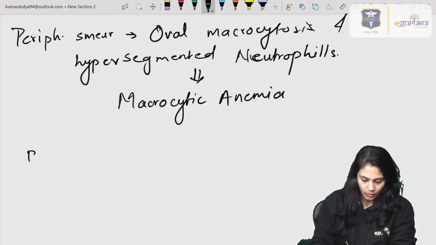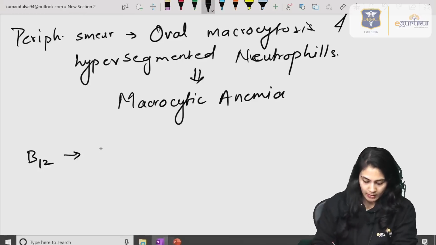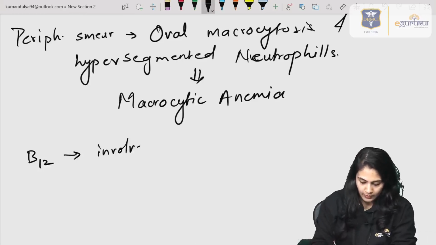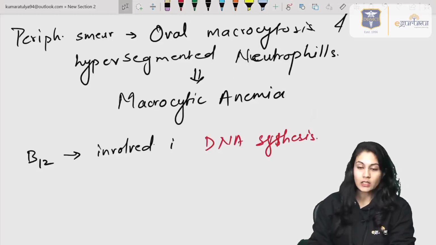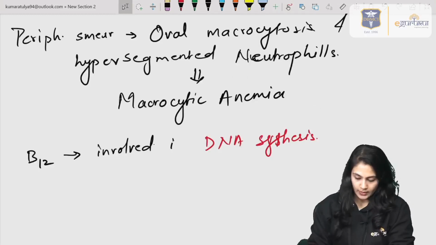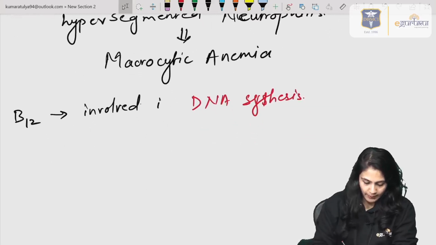Now, why is there an atrophic gastritis? Let's discuss that. B12 is also involved in DNA synthesis. If it is involved in DNA synthesis, what happens if the deficiency is there?